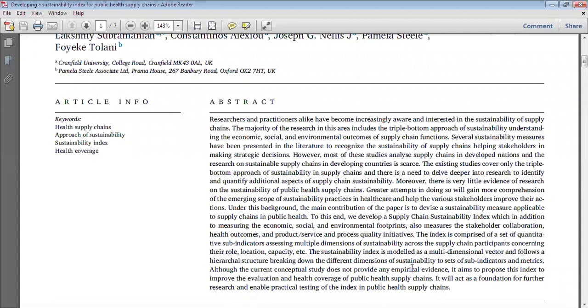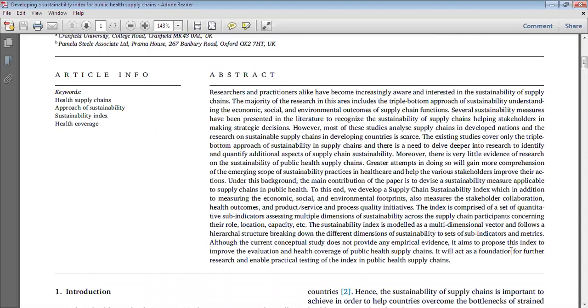You also need to mention the benefits from the research work, or the conclusion part, briefly, in a nutshell. Conclusion means, suppose in your result you have found something.